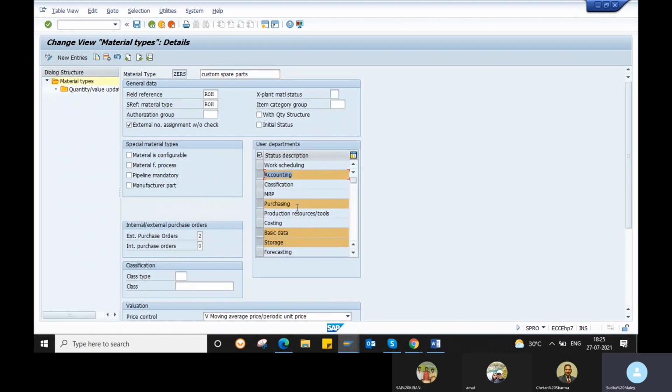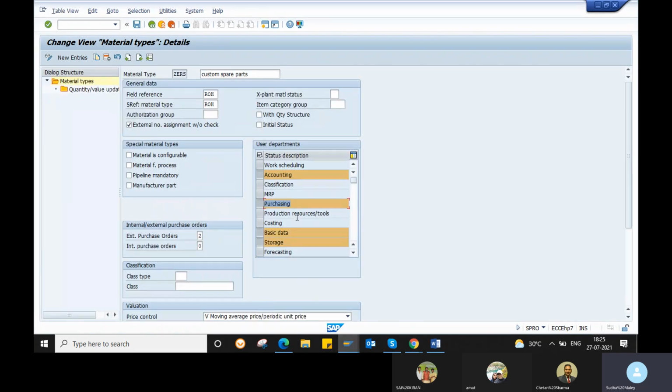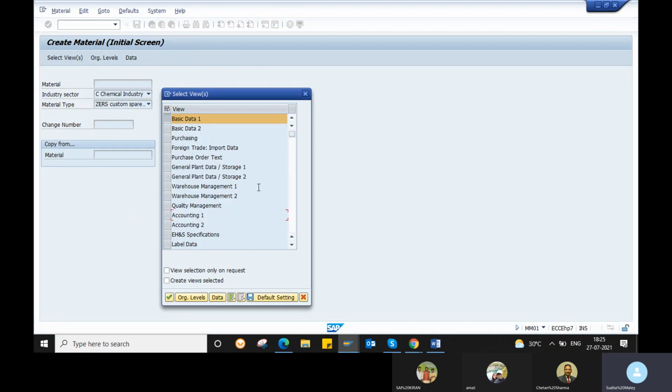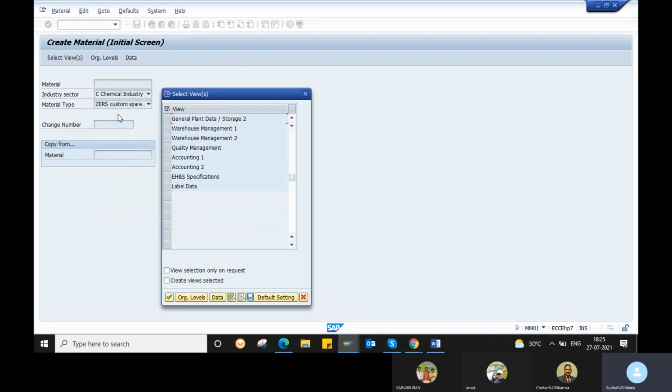So you selected accounting, purchasing. So you got purchasing, accounting views. So whatever you are selecting, you selected the plant stock and storage location stocks. Okay. So whatever you are selecting, based on that, automatically the views will trigger based on your user departments.